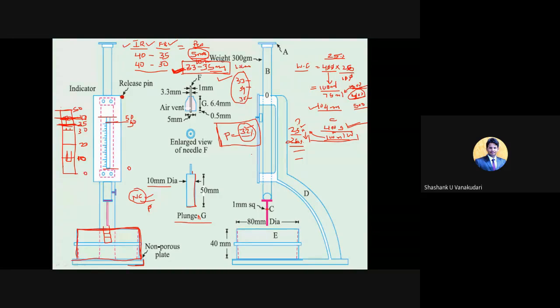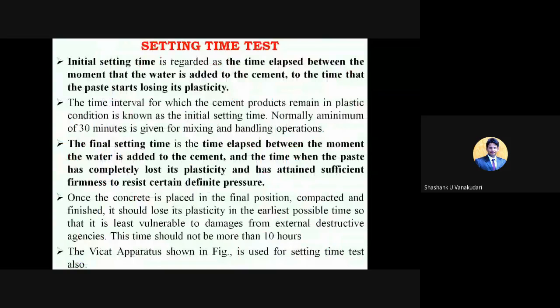Okay. So you have understood how to take the readings. That is the most important thing: the initial reading and the final reading. No matter where the needle touches, you need to note that down as the final reading itself. Clear? And then 40 minus 35, you get 5 mm penetration. Initial reading minus final reading gives you the penetration value. Depending upon this penetration value, you will know the results. The result should come to 33 to 35 mm. Clear? So moving on to the next part, that is the initial setting time.